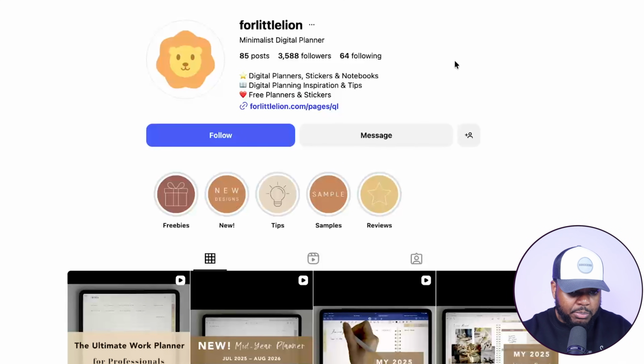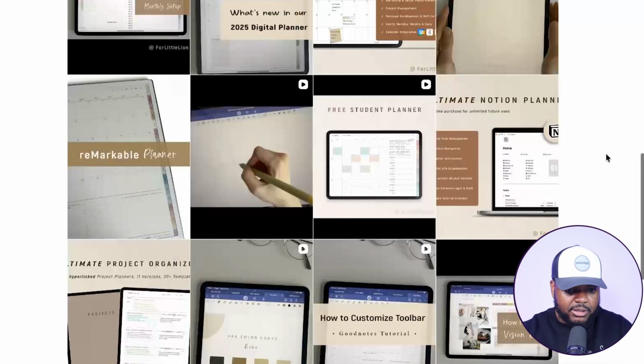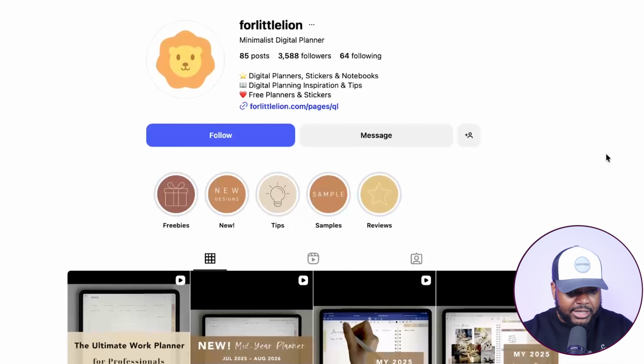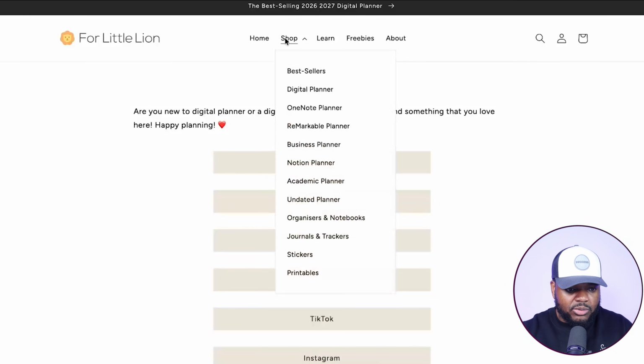We can see that it's not a big account by any means, but yet they've been able to do quite well when it comes to being consistent. They don't get that much engagement on this page from what I can see, but right here we can see that they've got the link directly in their bio that's going to lead people directly back to their shop.